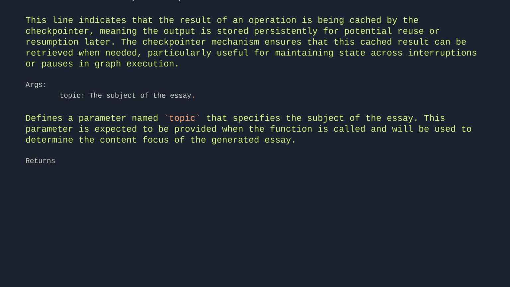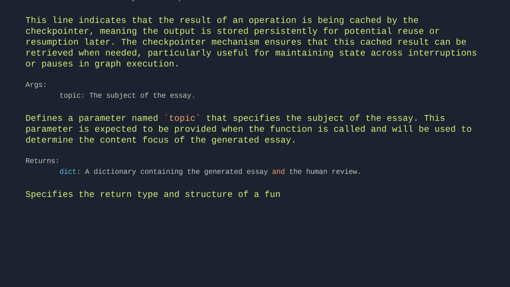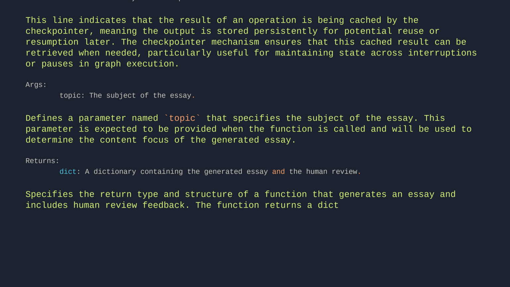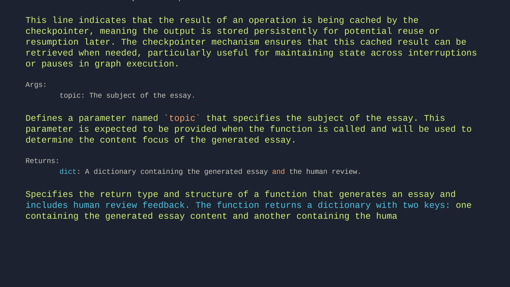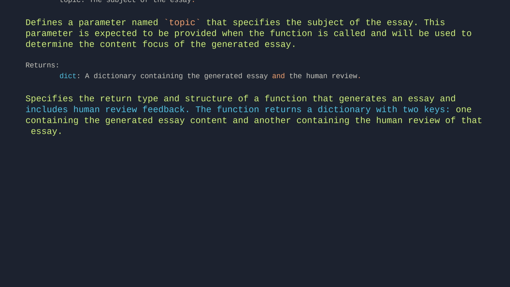Returns: dict: A dictionary containing the generated essay and the human review. Specifies the return type and structure of a function that generates an essay and includes human review feedback. The function returns a dictionary with two keys, one containing the generated essay content and another containing the human review of that essay. This is purely a documentation line indicating the expected output format.